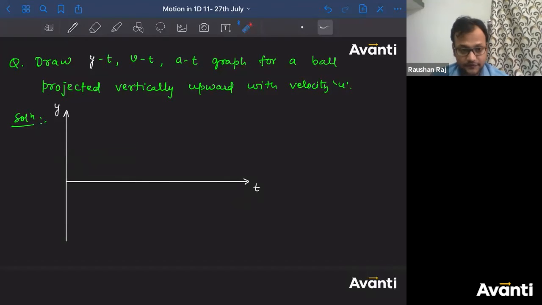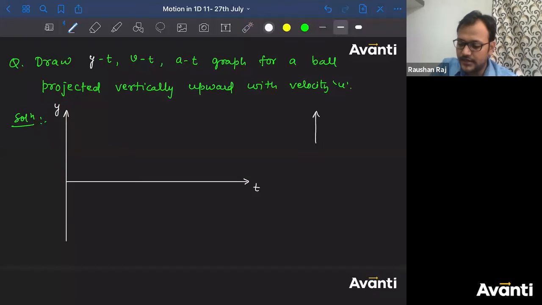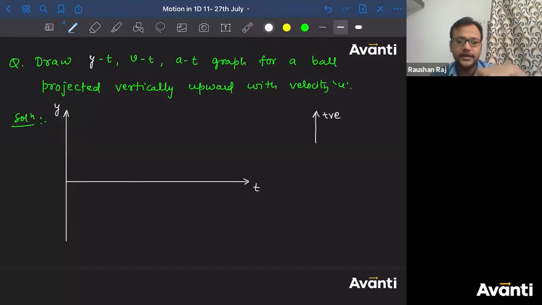If you're saying that acceleration is negative, that doesn't mean anything if I'm only giving you this value. That only gives the information that the direction of acceleration is opposite to the assigned positive direction. That is the only thing you can get out of it. So we have considered upward direction as positive, and since acceleration will be in the downward direction, the acceleration will be negative.